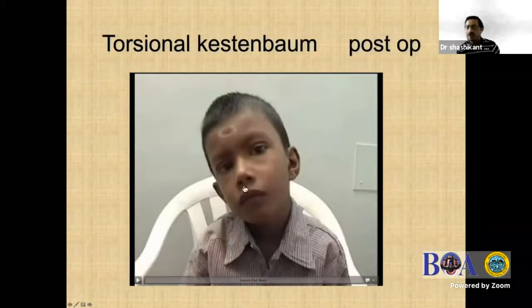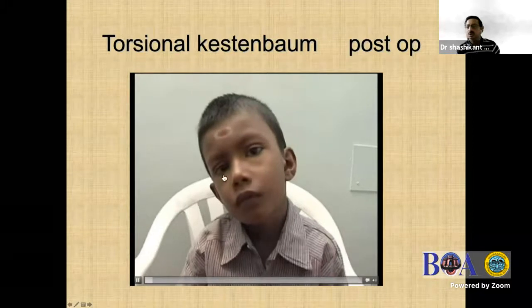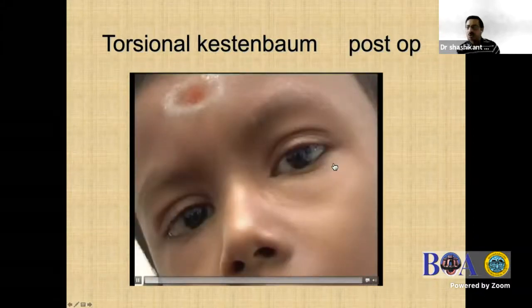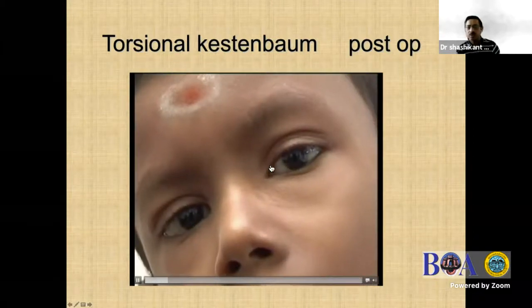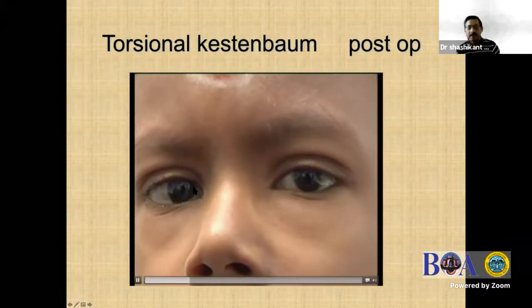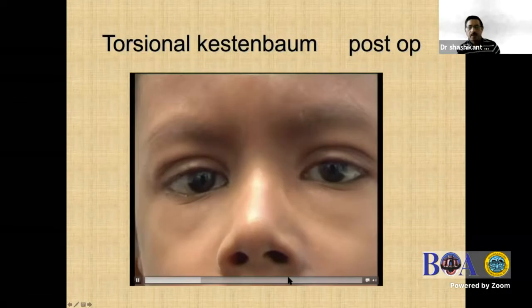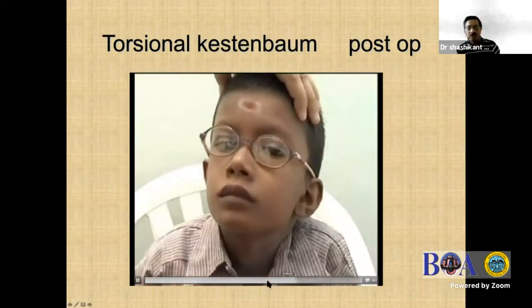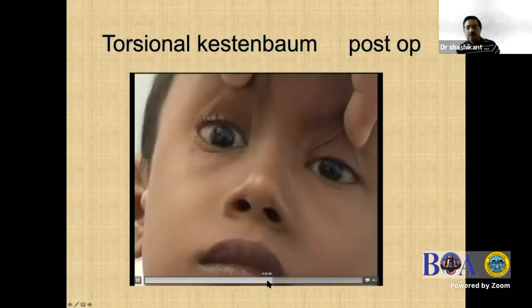But in spite of which, the patient still maintained the right head posture. So in spite of doing such a large procedure, the head posture was still there. You can see the small amplitude nystagmus on the right head tilt. And as soon as he tilted his head to the left side, the nystagmus actually increased.